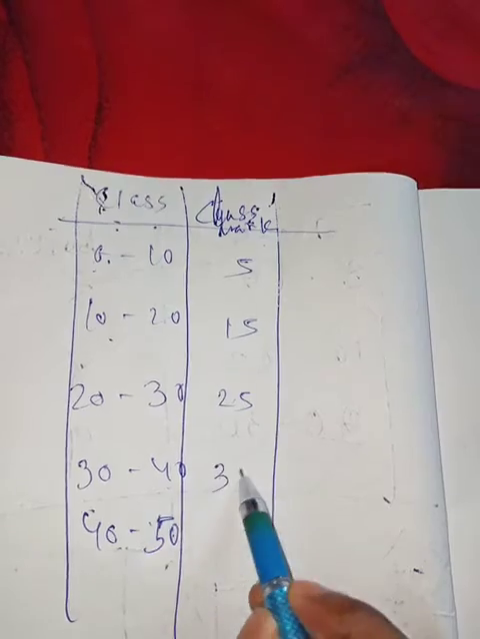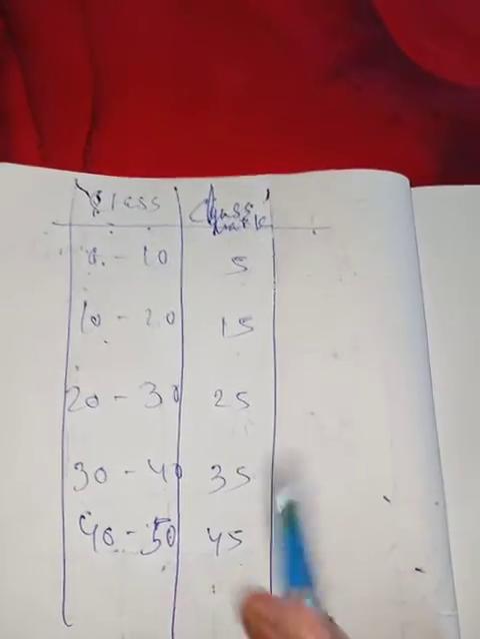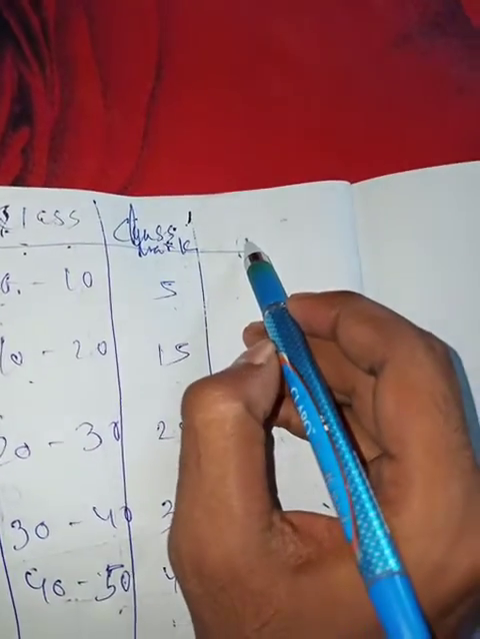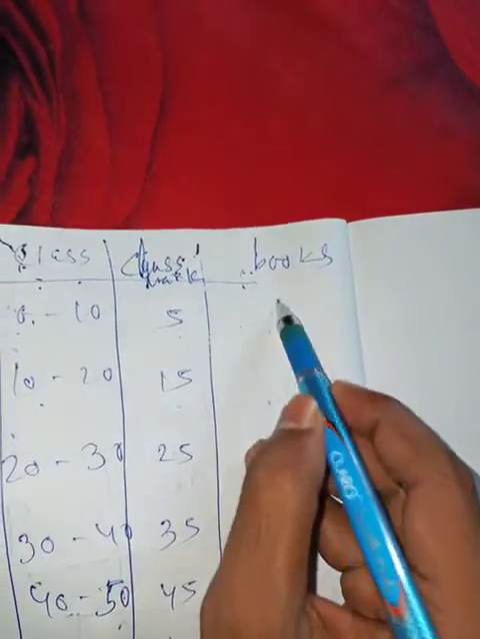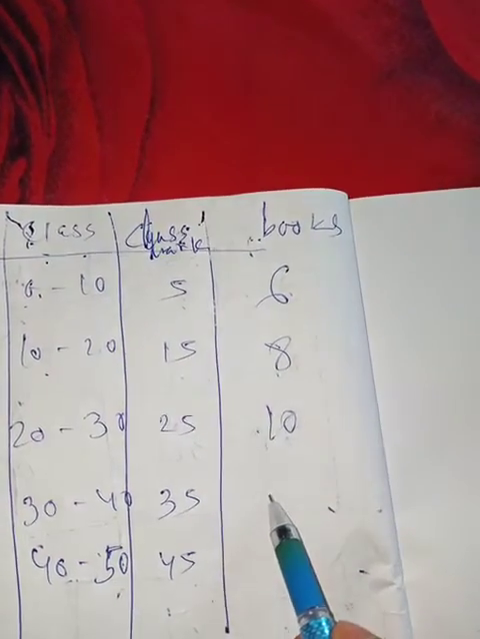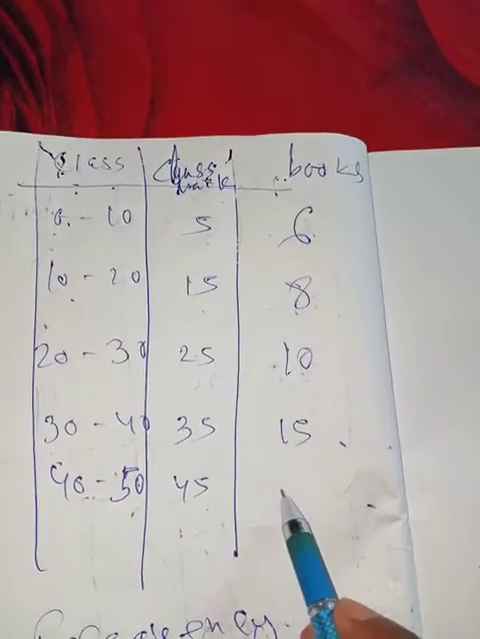0 to 10, middle one is 5. 10 to 20, middle one is 15. 20 to 30, middle one is 25. 30 to 40, middle one is 35. 40 to 50, middle one is 45. Next, whatever data is there, like the number of books, is given: 6, 8, 10, 15, 16. You have to draw a frequency polygon.